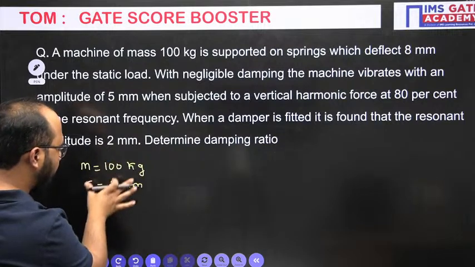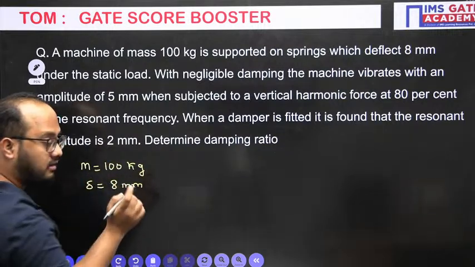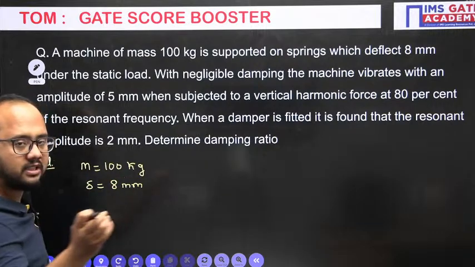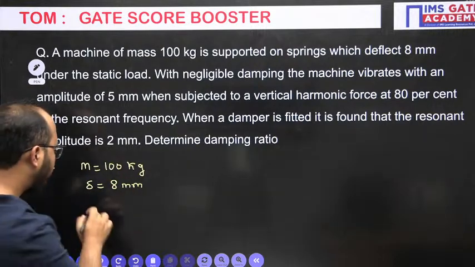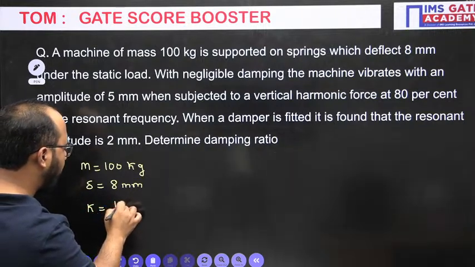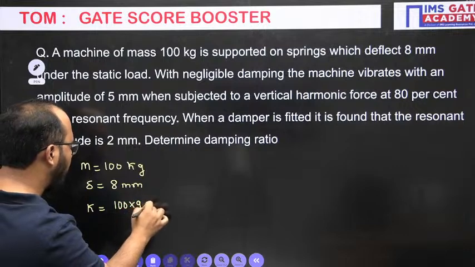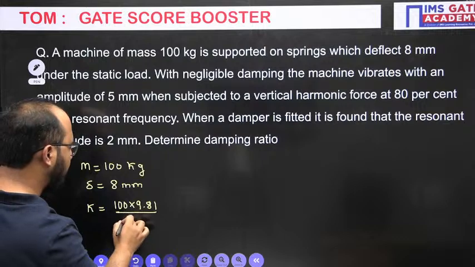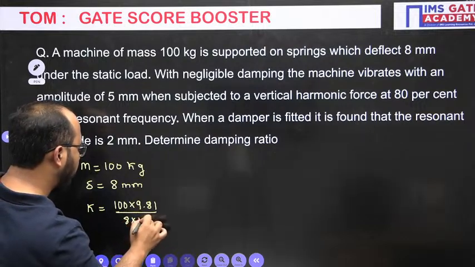So because of this information, we can calculate the stiffness, right? Because you should know that load equals stiffness multiplied by the deflection, and we have to calculate the stiffness. What is the load? 100 multiplied by 9.81, divided by the deflection, that is 8 mm, 8 into 10 to the power minus 3.